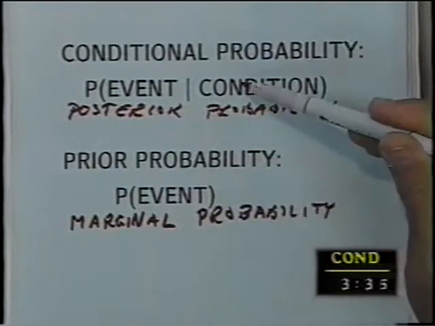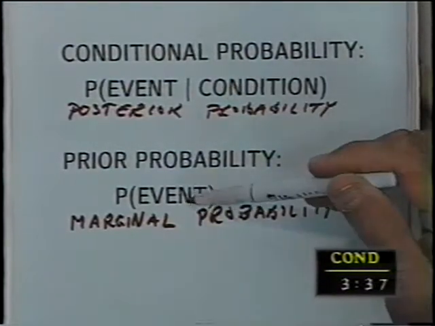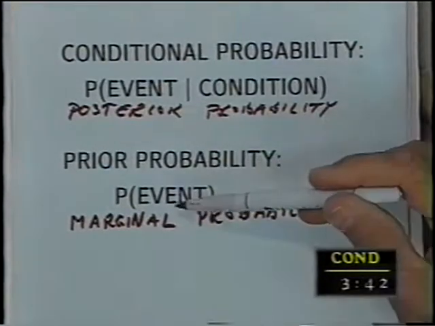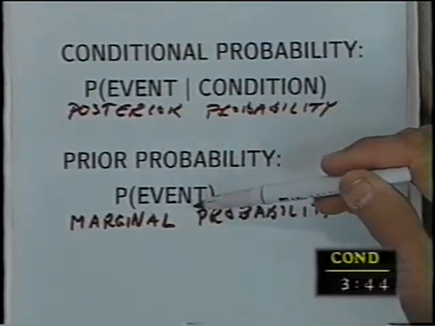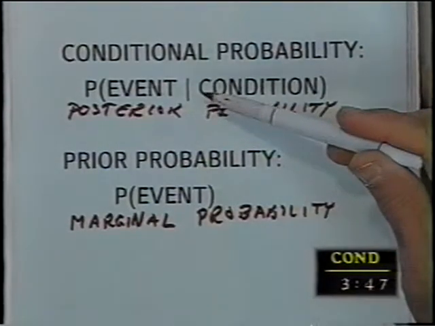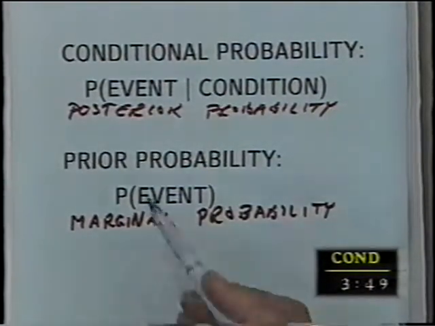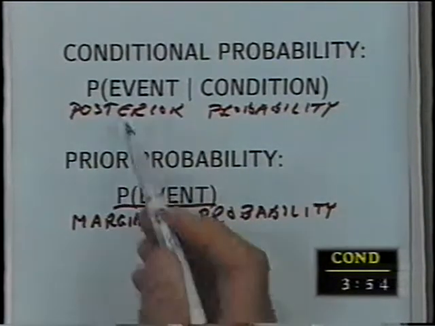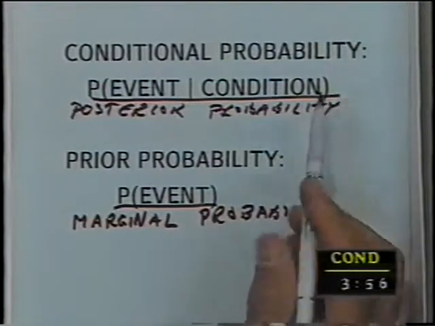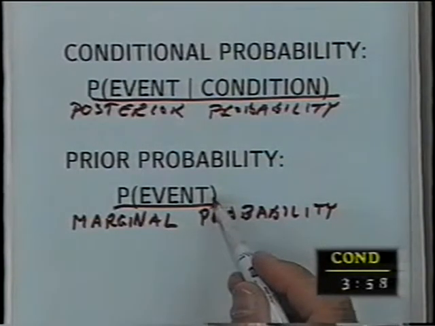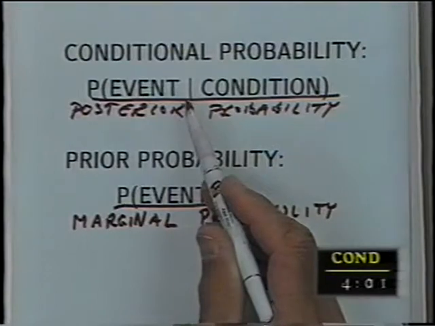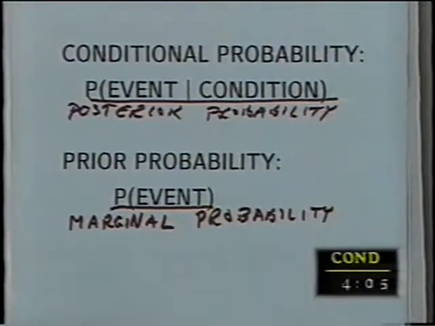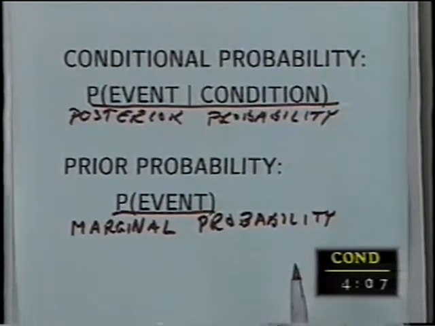It doesn't have it in its formula. So it's called the marginal probability. So you can hear this called a marginal or prior probability, and this called the conditional probability or posterior probability. But what it is, this is the probability of the event without the condition. This is the probability of the event with the condition. This was the probability of picking a white cube, and this was the probability of picking a white cube, given that I found one of the white cubes that fell off out of the box.